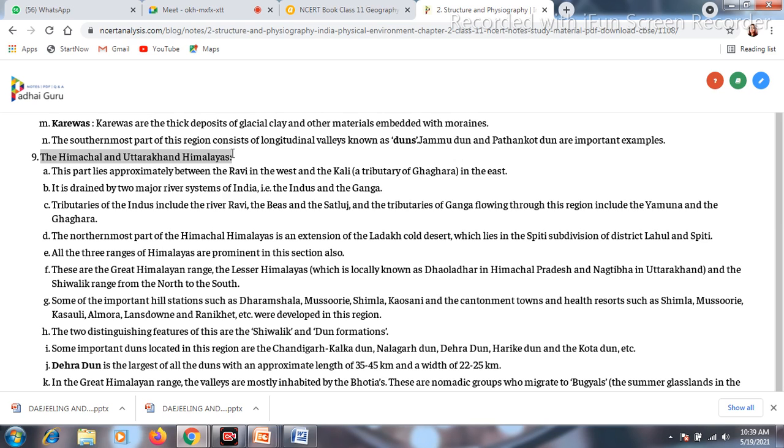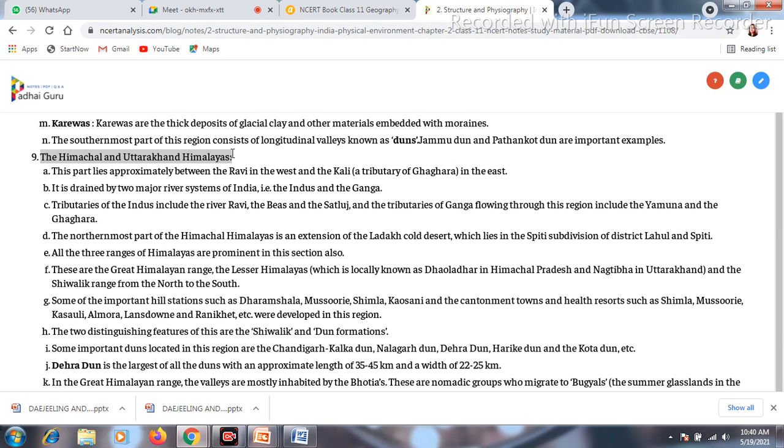It lies in between the Ravi and the Kali rivers. You need to remember the names of the rivers. In between the Ravi and the Kali river, this Himachal and Uttarakhand Himalaya is present. In this particular region, we are having the Indus river as well as the Ganga river also. The Indus and its tributaries like the Ravi, Beas and Satluj, and the Ganga and its tributaries like Yamuna and Ghaghara are flowing from this particular Himalayan part.